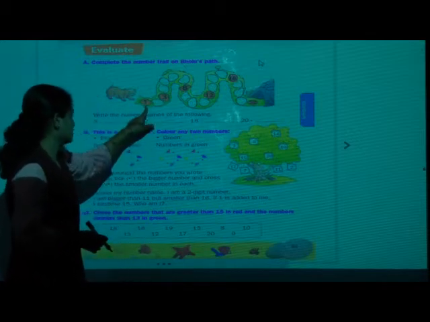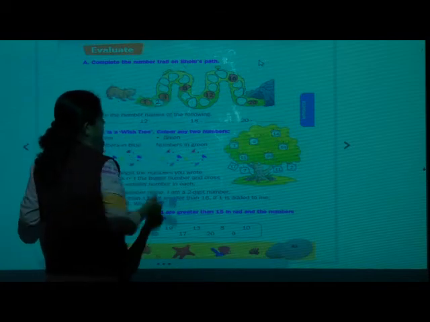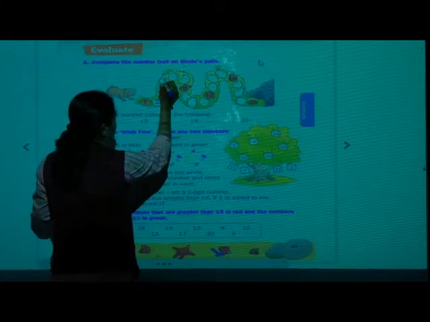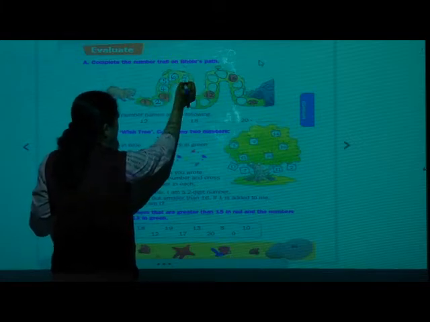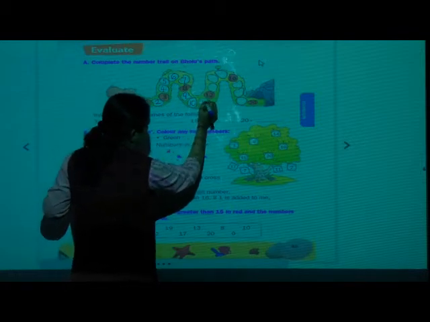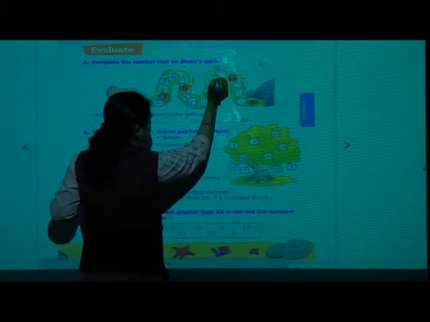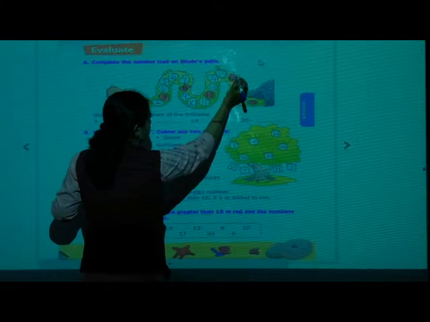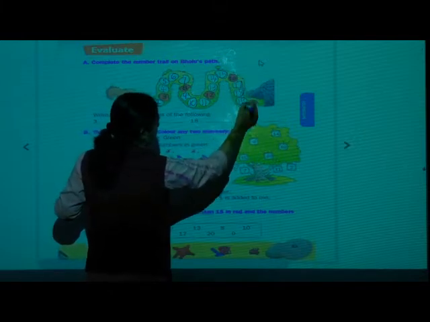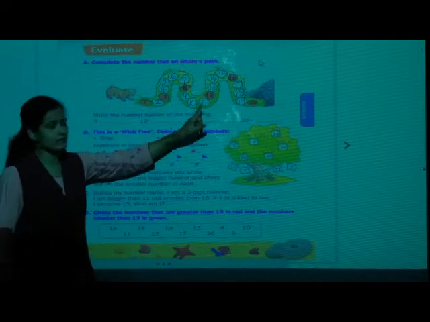First is given here 1, then after 1 comes 2, 3, 4, then 5, 6, 7, 8, 9, 10, 11, after 11, 12 is there already, 13, 14, 15, 16 is there, 17, 18, 19, 20. Okay? So we have completed the numbers.